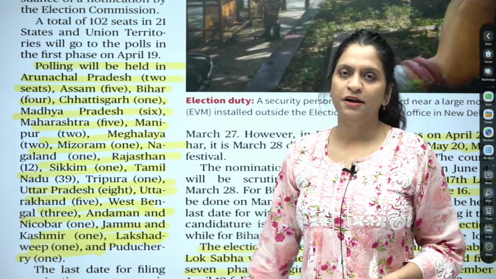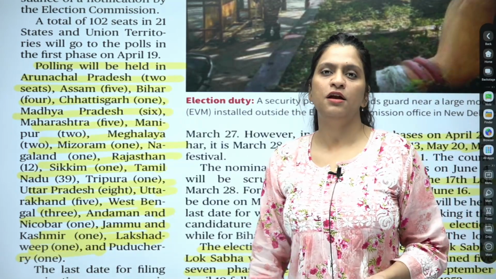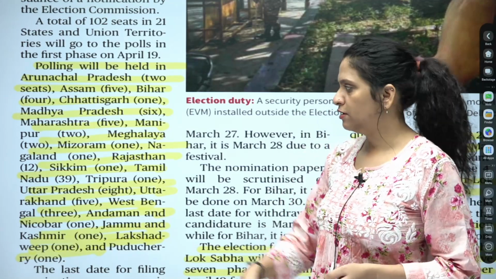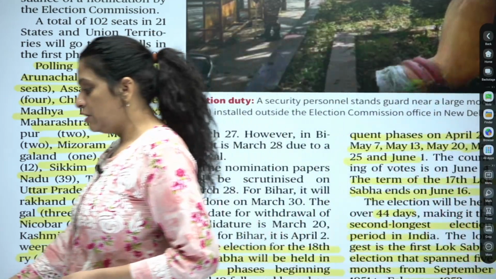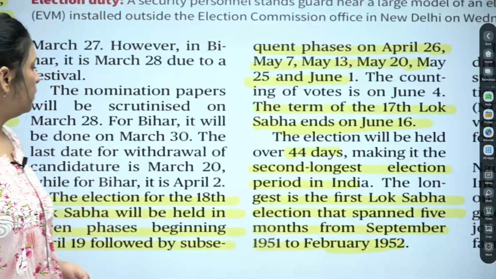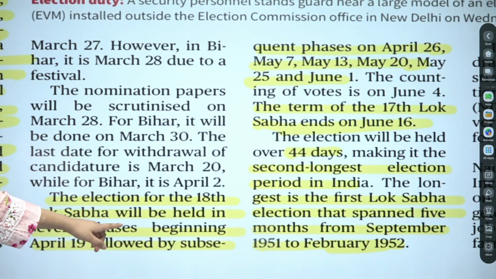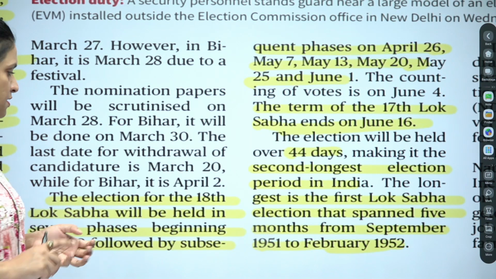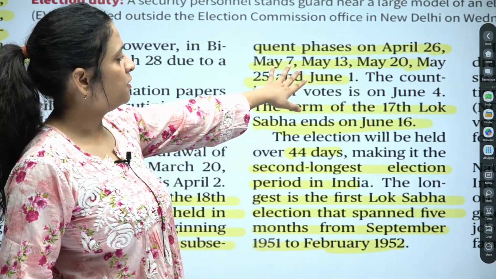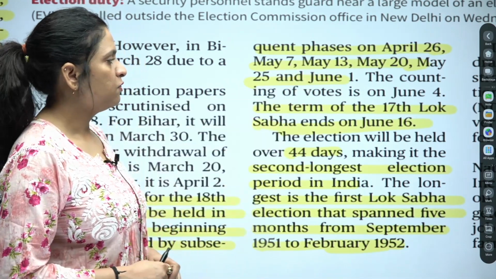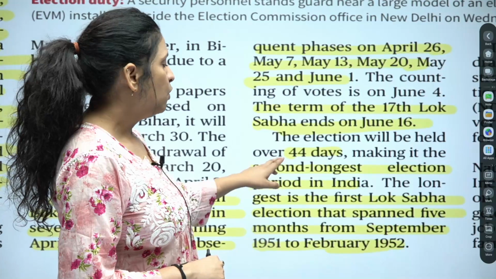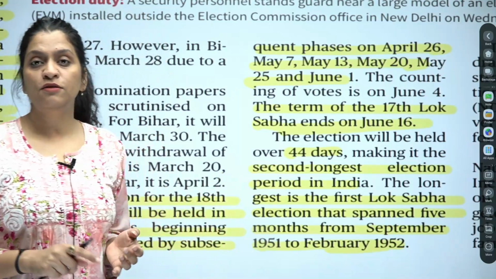This information might be useful: in the first phase of the elections, how many seats were contested for the 18th Lok Sabha in that particular state. So these are the factual information. The general information important for general studies will be this one. The elections for the 18th Lok Sabha will be held in 7 phases. How many phases? 7 phases, beginning April 19, followed by subsequent phases on these dates. The term of the 17th Lok Sabha ends on 16th June. The elections will be held over 44 days. How many days? 44 days.